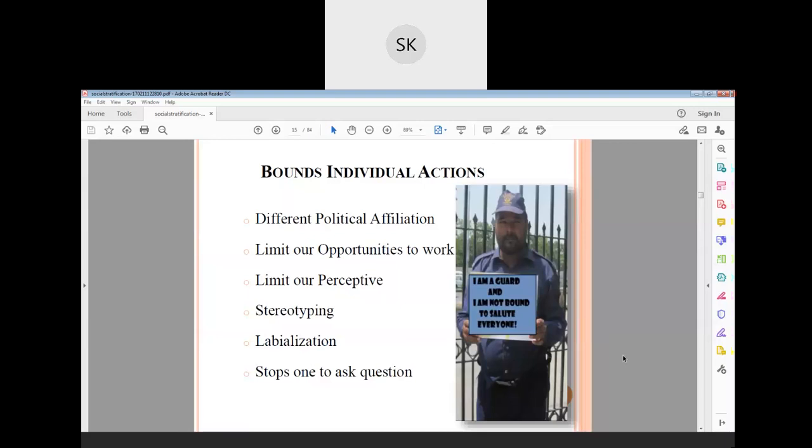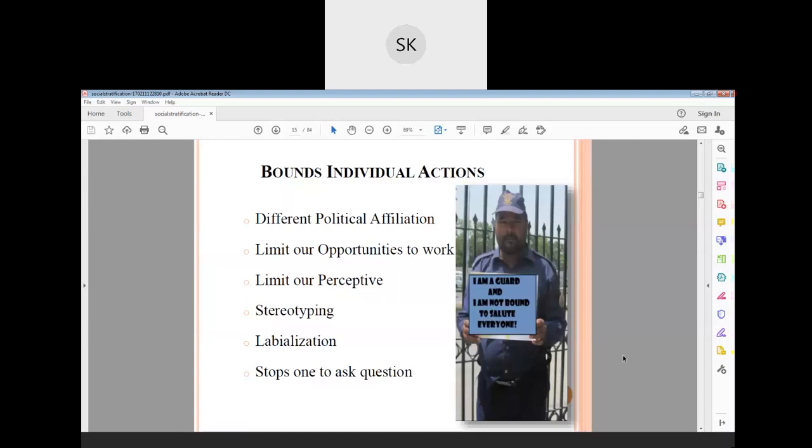If he holds this position, they limit his perspective, because he cannot even express that he cannot salute. Even though it is not his duty to salute everyone, we still limit his perspective, saying you should not say this either. This is what I am saying, that this is stratification, right? Okay. Then what is stereotyping?